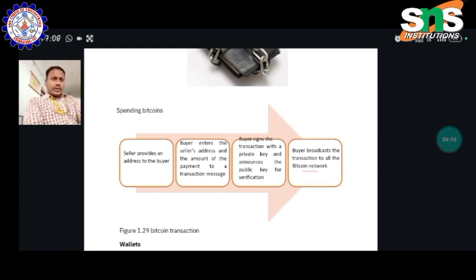Hope you understand the Bitcoin transaction and how the spending coins are transferred. These are the methodologies given in the four blocks, and I can explain each block very clearly. If you have any doubts, you may ask your queries, and if you have any grievances, you may ask me as well.